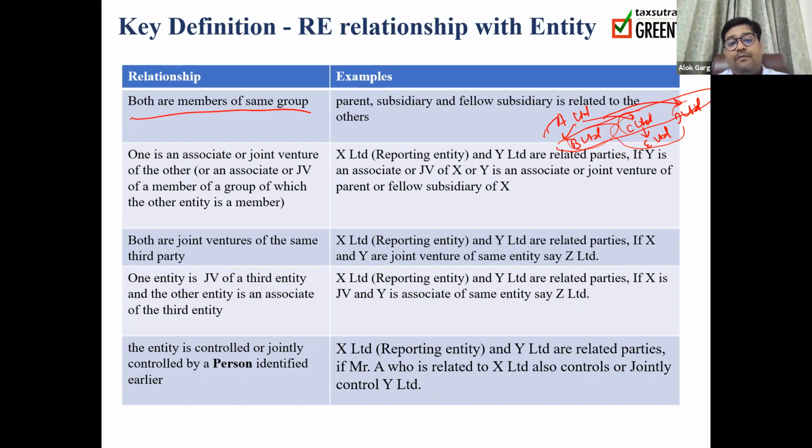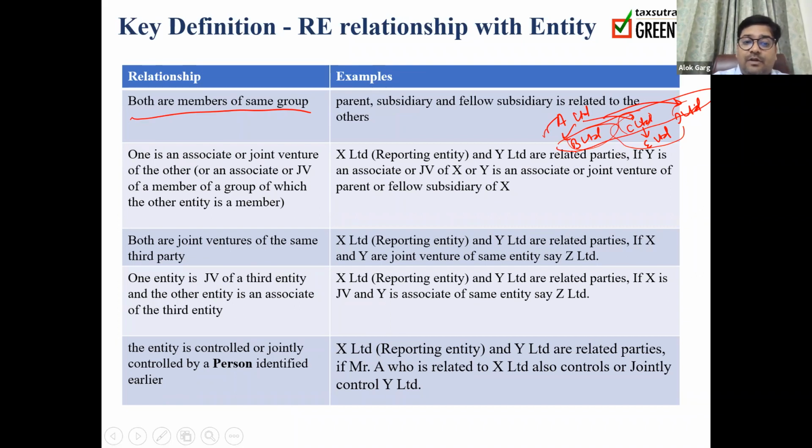One entity is a JV of a third party and the other is an associate of the third party. So earlier we discussed two entities that are joint ventures of a third party. Now we have discussed one is a joint venture, one is an associate. So even in this case, this JV and associate are related parties. Last one, the entity is controlled or jointly controlled by a person identified.